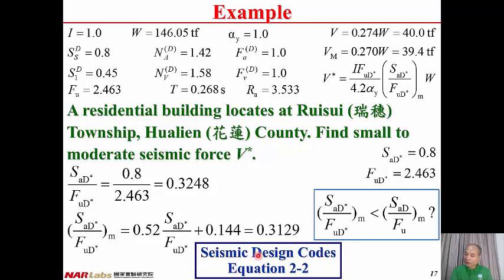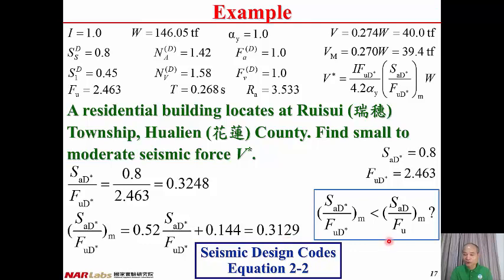And from the seismic design code equation 2-2, the ratio here is larger than 0.3. Therefore, modification is necessary. And the modification of the ratio equal to 0.52 times SAD star divided by FUD star plus 0.144 equal to 0.3126.